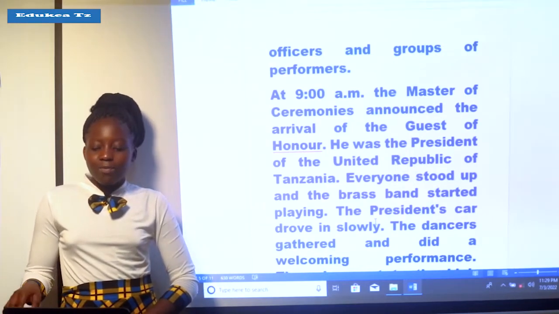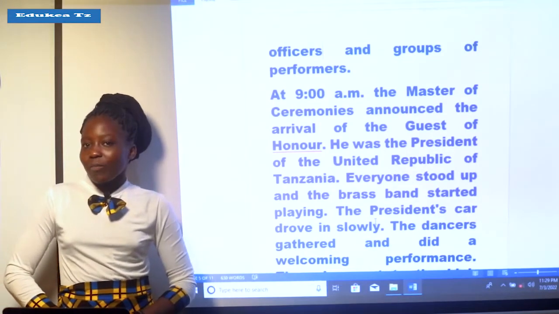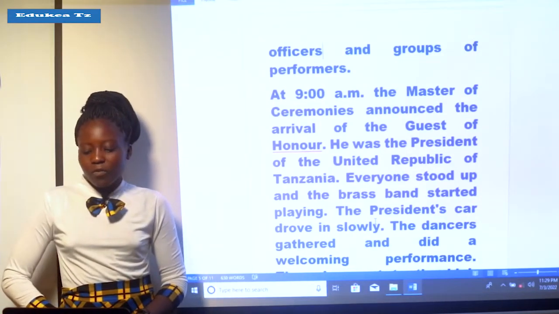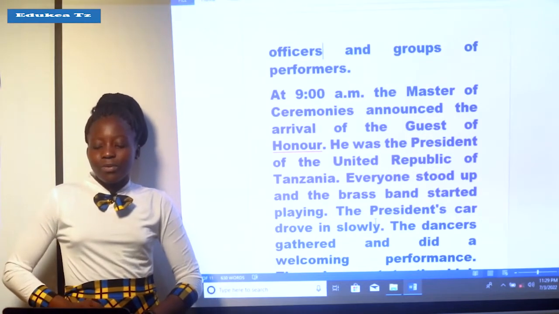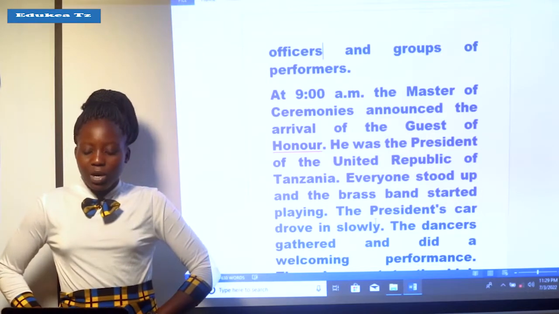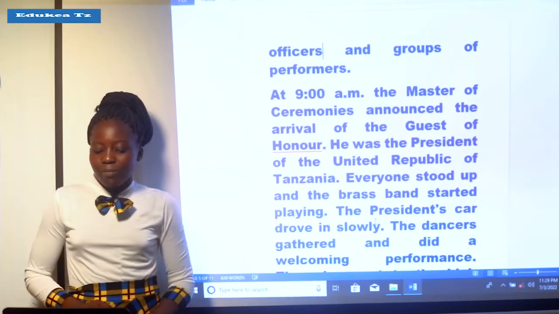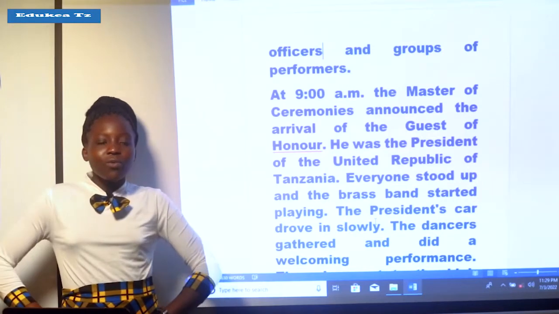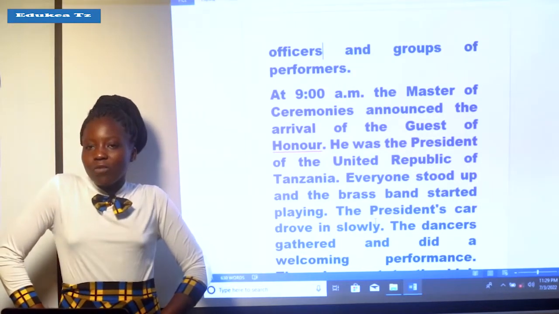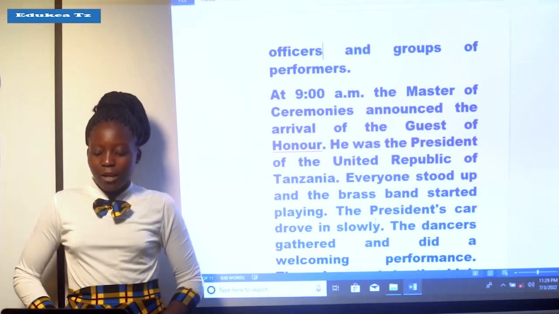You can see that after the Master of Ceremonies announced that the guest of honor, who was the President of the United Republic of Tanzania, was about to arrive, everyone stood up and the brass band started playing in order to welcome the guest of honor, who was the President of the United Republic of Tanzania.